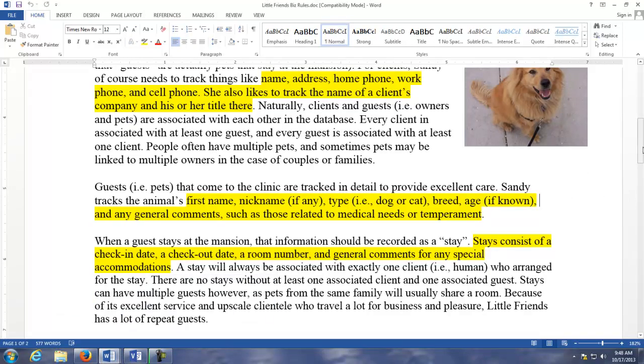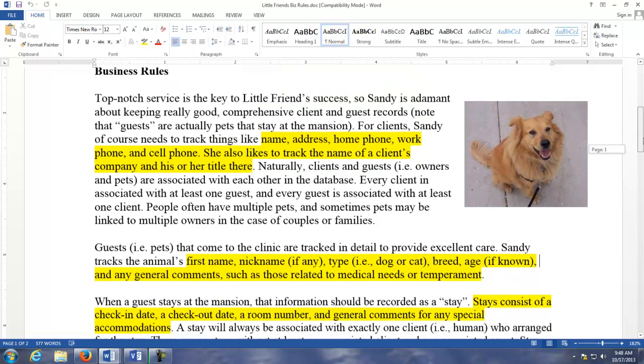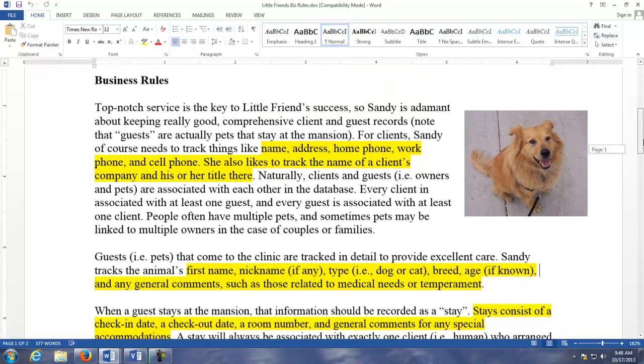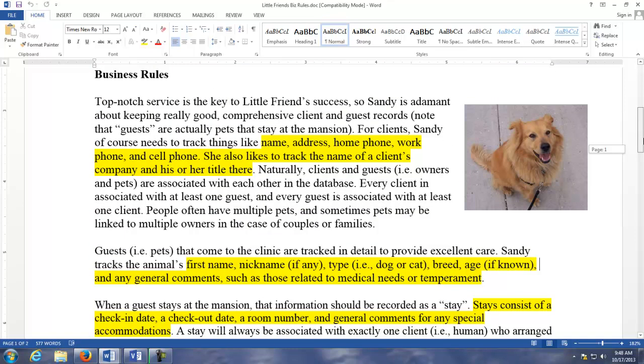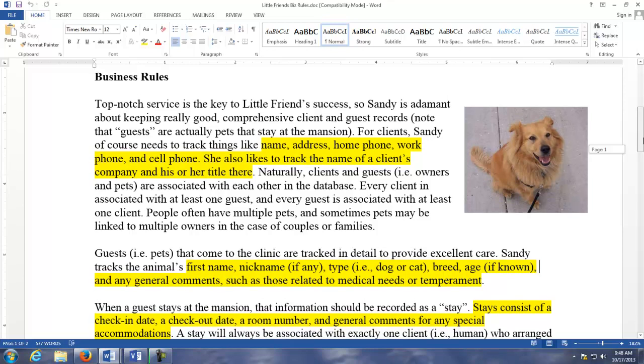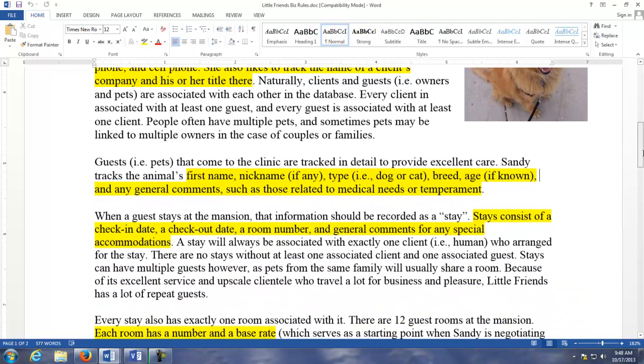So when we're going to add an attribute, well here, let me bring up our scenario. This is basically a bed and breakfast for dogs and cats or pets. And here, you're given this little story about the business rules and what the owner wants to track about the animals and their owners and all that, and the rooms and the amenities at the bed and breakfast. So basically, just like in assignments in the past, you're going to read through a story and pick through the language and make determinations about what needs to be added to the data model.